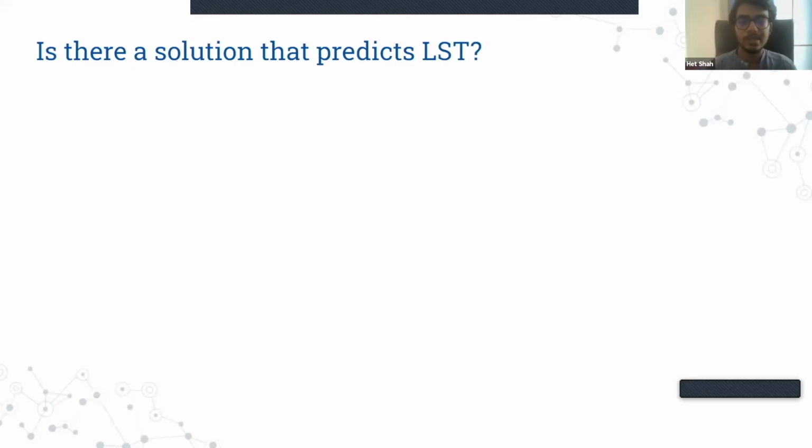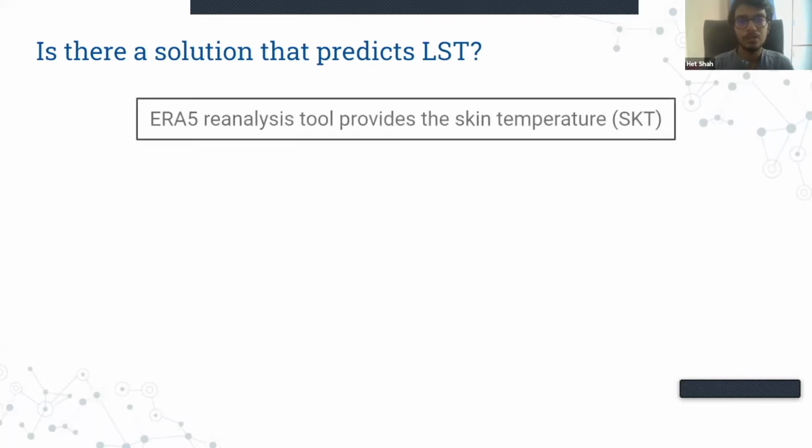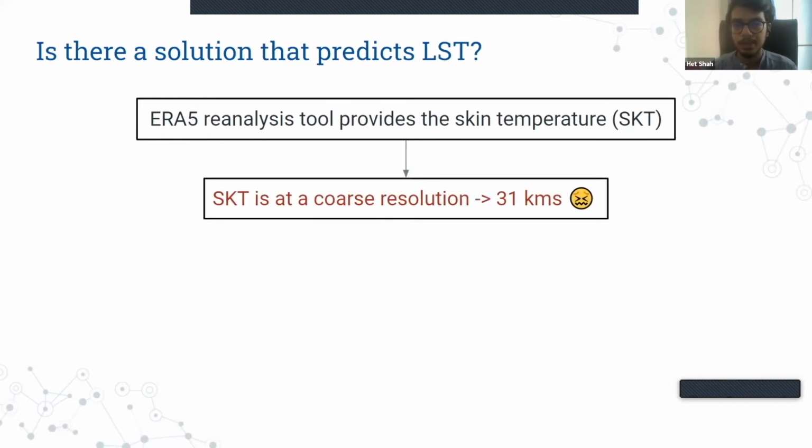Moving on, is there any solution or a tool that actually helps us in predicting land surface temperature? Turns out ERA5 has a reanalysis tool which provides us with the skin temperature, but there are some shortcomings with ERA5 skin temperature. It is at a coarser resolution of 31 kilometers, which is not something that you would want.